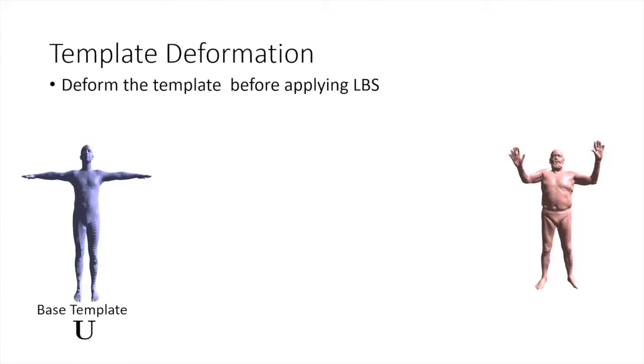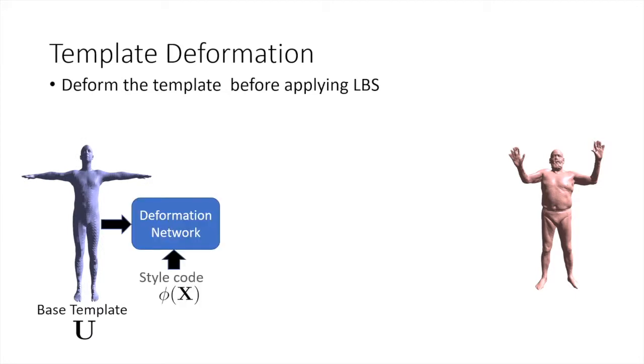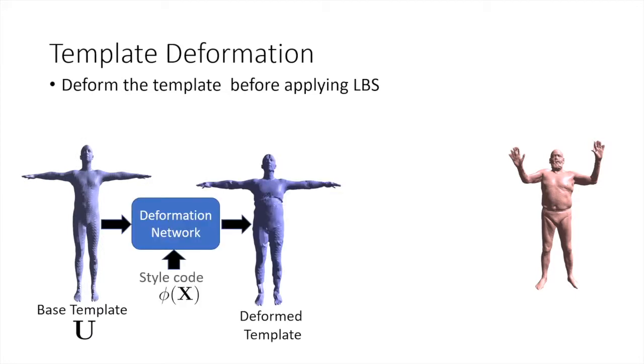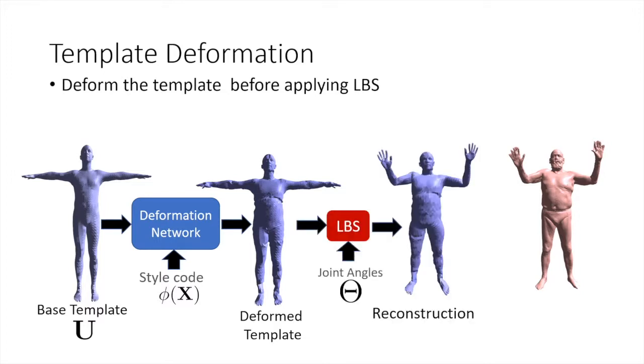The template deformation network takes each of the input vertices and the style code and produces deformed template vertices. This bridges the modality gap and allows estimating a more correct reconstruction and pose parameters.